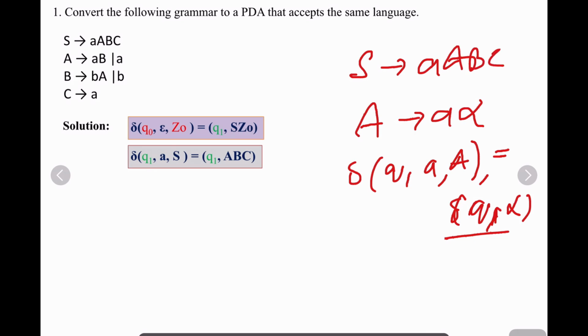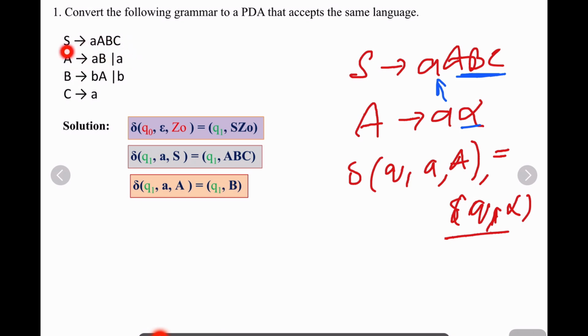In this case, a is a, and alpha is ABC. Then the transition is delta of Q1 comma a, S, which is equal to Q1 comma ABC. This is alpha; alpha is ABC.